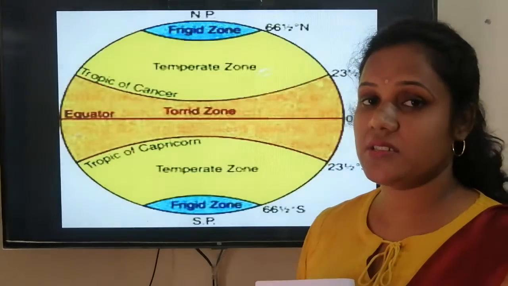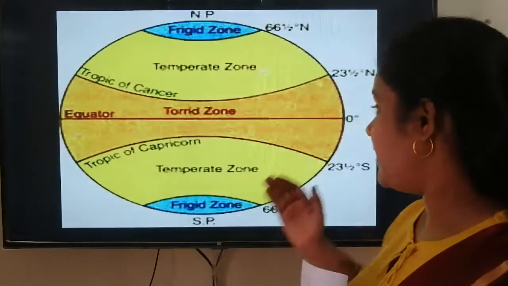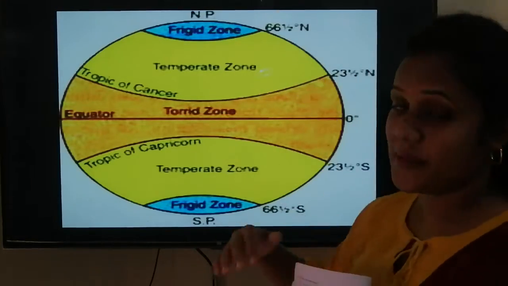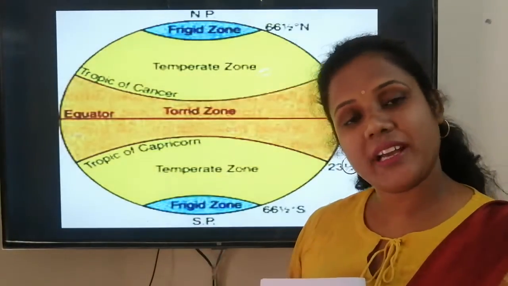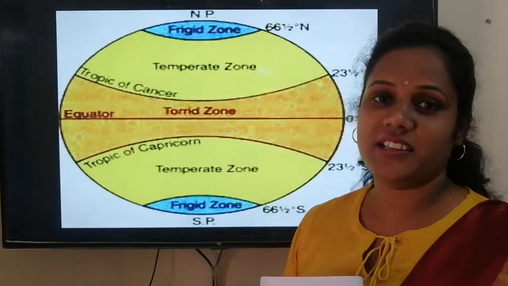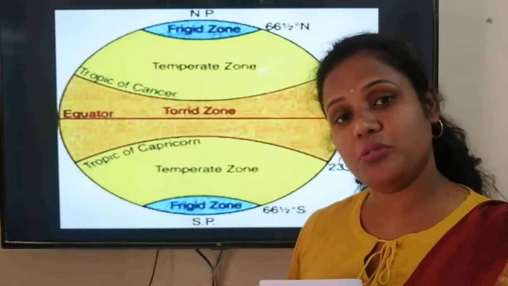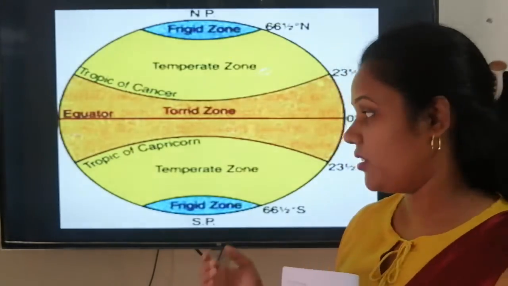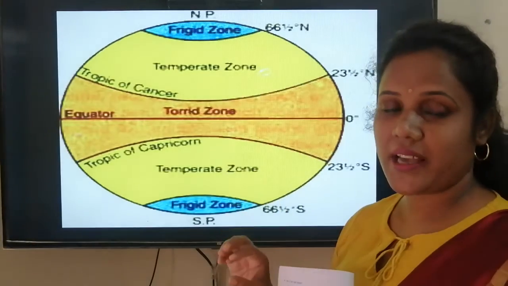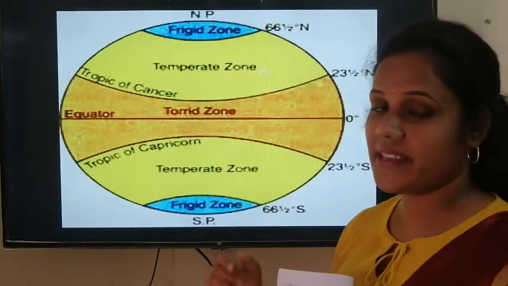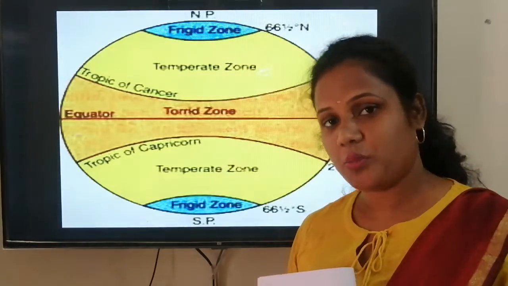Temperate means moderate. Why moderate? Here the sun rays fall slanting, tirchi padti hai. Because the rays are slanting, here it is neither too hot nor too cold, na zyada garmi hai na zyada thand hoti hai. So these regions also have very little or moderate rainfall. So here the trees are less and grasses are more.